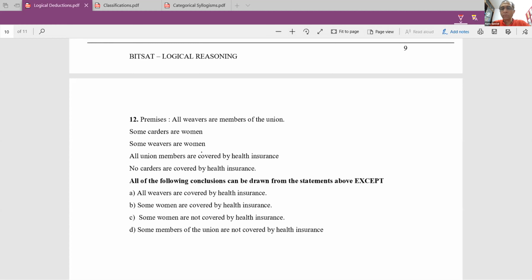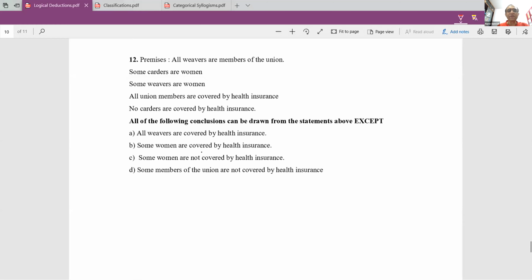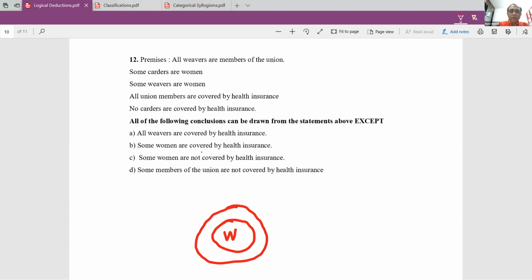So let's come back to the question. Let's try to draw our circles. All weavers are members of the union. So if you represent weavers like this, and they are members of the union. So these are, let's say, members of the union. Some carders are women, we will come to that because both are foreign terms. Some weavers are women, so we can represent like this.